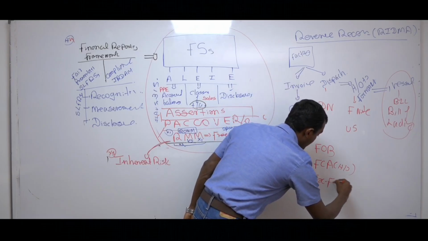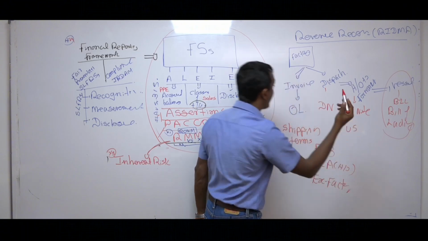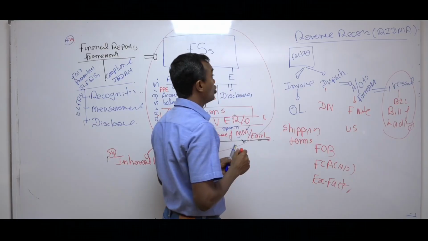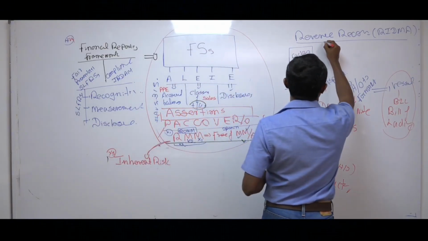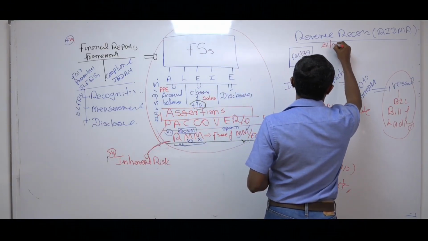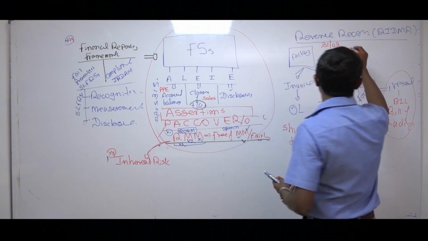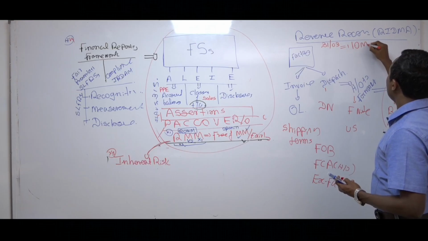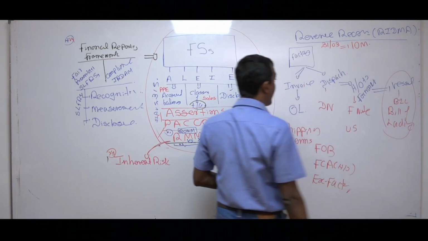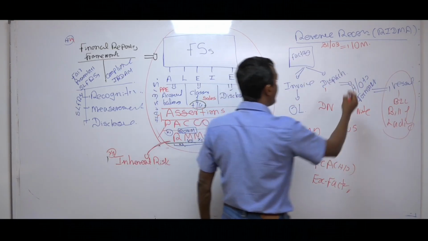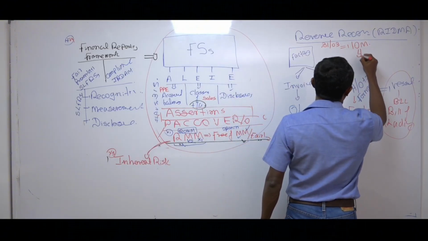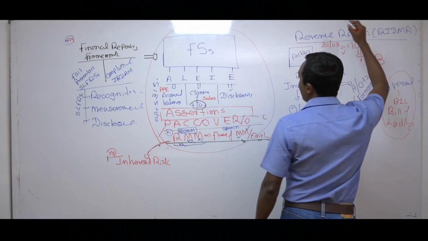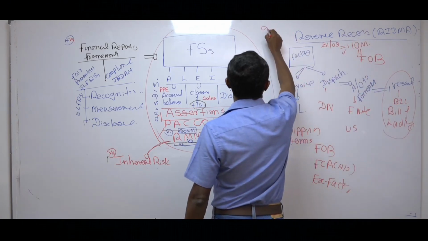Ex-factory means the moment goods are going from your factory, you can record the revenue. So that is a dispatch note point. Now if I tell you, as at 31st March, this company has recorded a 10 million invoice, and if you really look at that 10 million invoice, the shipping term is FOB, but they have booked this 10 million as a part of, I mentioned to you, 900 million revenue.